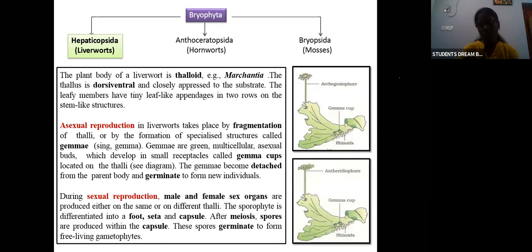Then the sporophyte will have the spores. After meiosis, spores will be produced within the capsule of the sporophyte. They will germinate to form the free living gametophyte. So this is the life cycle in liverworts.